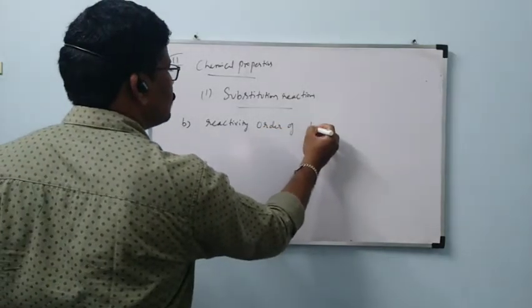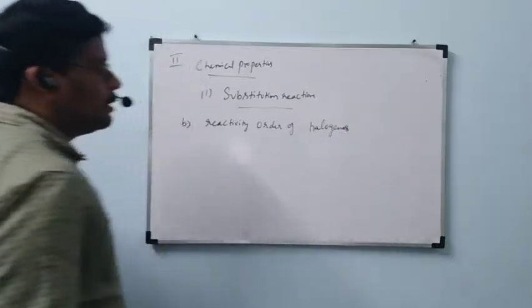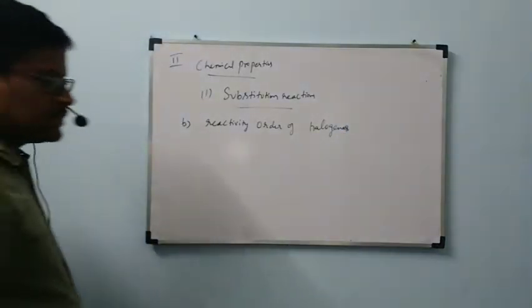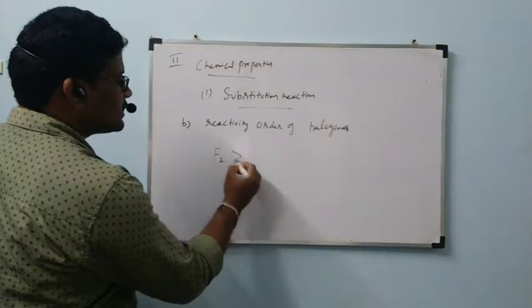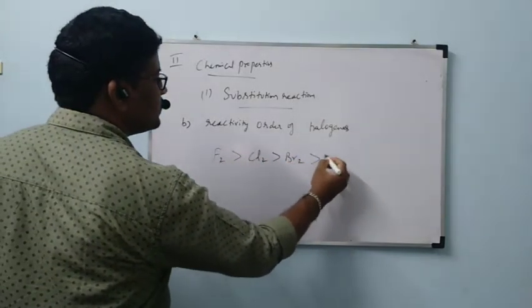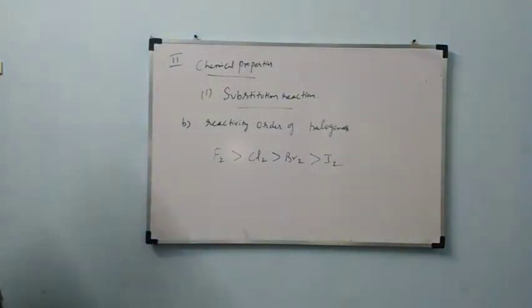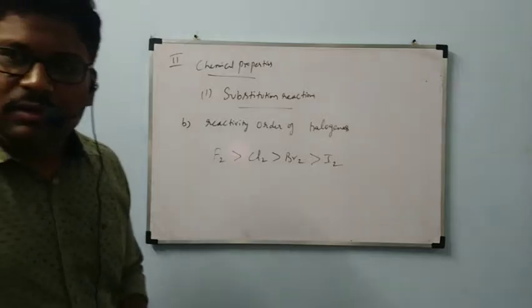Reactivity order of halogens. F2 is greater than Cl2, Cl2 is greater than Br2, Br2 is greater than I2. Normally we took chlorine.